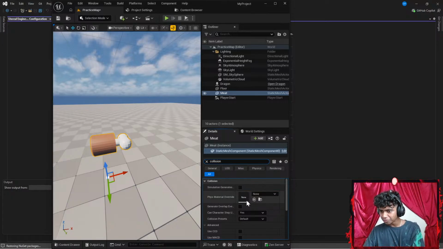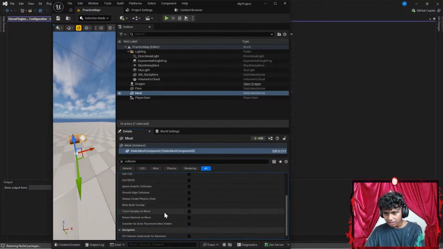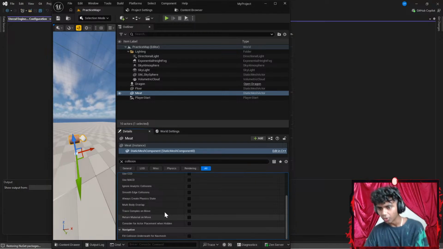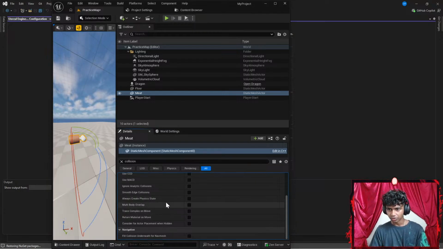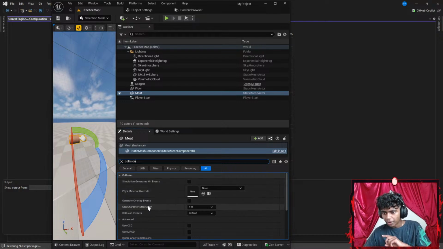Okay, so I have physics material override. I have character setup, collision part. Let me increase this. There we go. Let's see. Is there like a query stuff? Okay, maybe I'll go with something like query. Okay, that is not here. I'm pretty sure that's just for box type stuff. Generate overlap events. I think I should set this to be true.